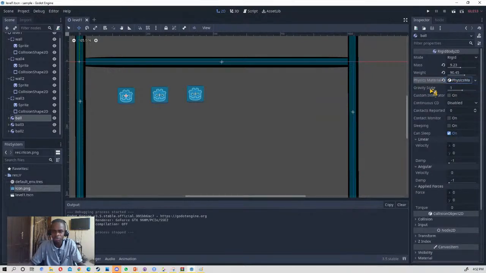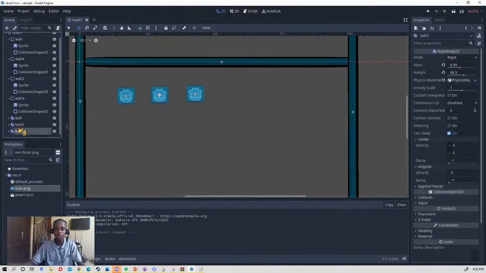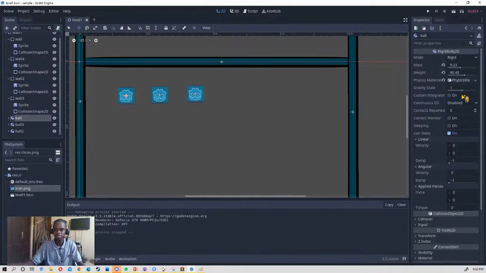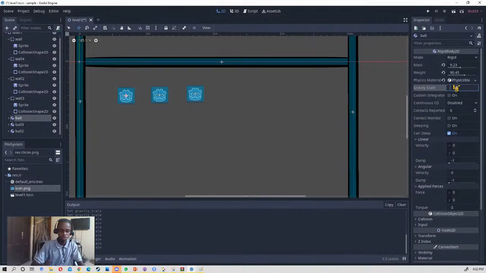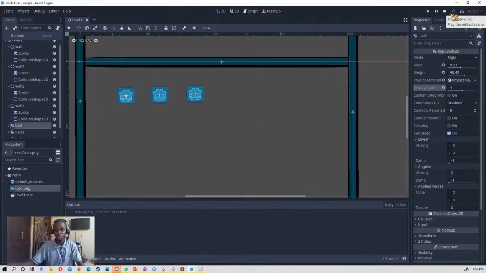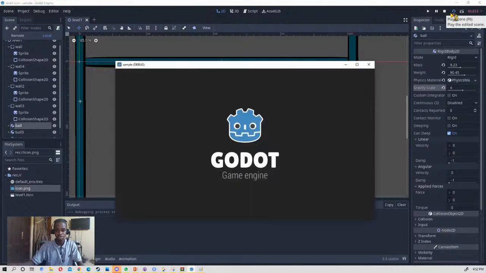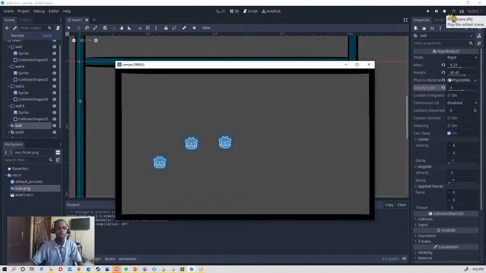Okay. Changing the gravity scale, yeah, changing the gravity scale will affect them. Surely, let's try. Let me just change that to 4, because a lot more gravity is going to push everything down too much. So yeah, changing the gravity is going to affect them a lot more. It also makes them lose the bounce energy a lot faster.